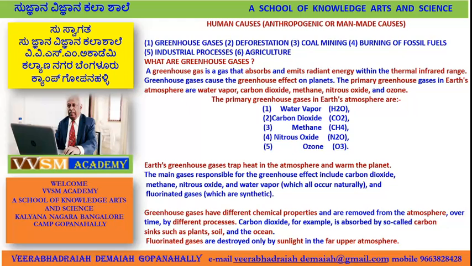Greenhouse gases have different chemical properties and are removed from the atmosphere over time through different processes. The fluorinated gases are destroyed only by ultraviolet radiation, that is the sun's energy, the solar energy, in the upper atmosphere, my dear friends.